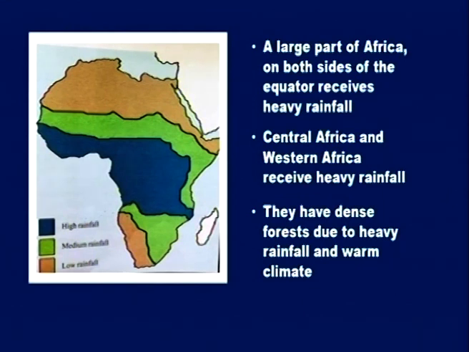Okay, we will learn in detail now. Let's start with heavy rainfall. Regions of heavy rainfall. As we have already discussed, the equator passes through the middle of the African continent. A large part of Africa on both sides of the equator receives heavy rainfall. So, this is the equator, and on both sides they receive heavy rainfall. That is the blue region.